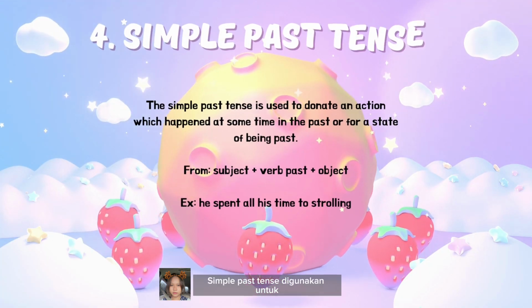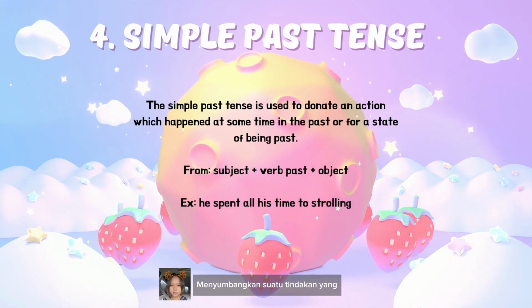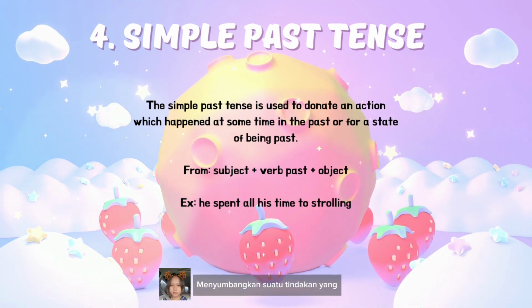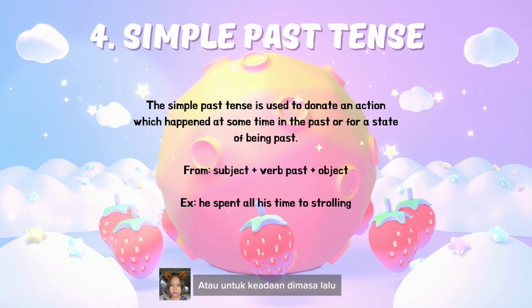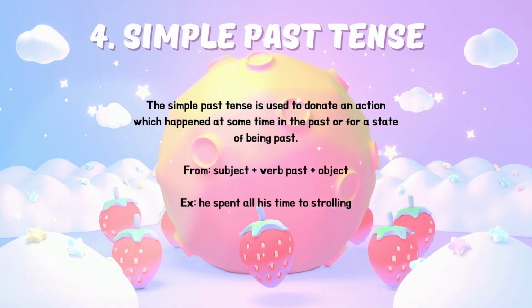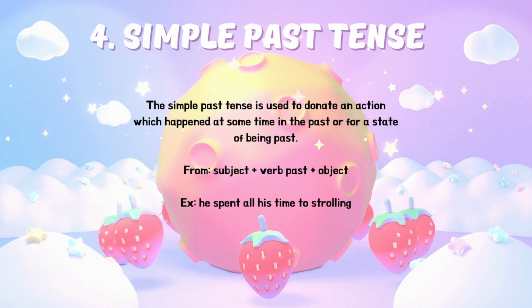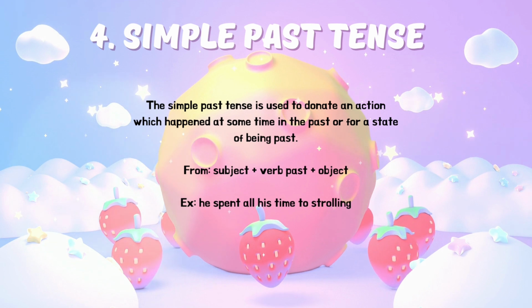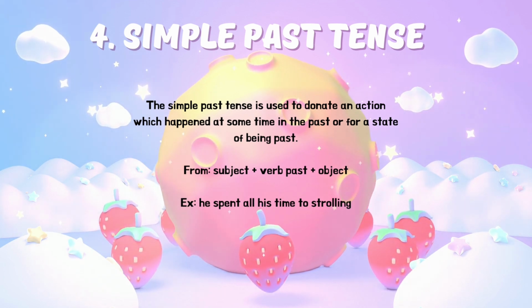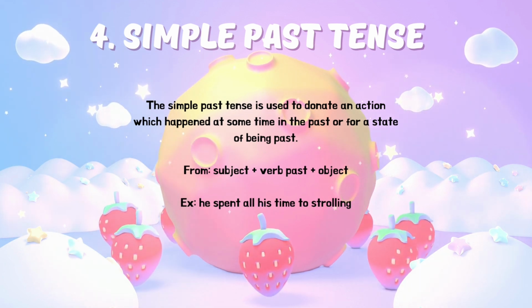Simple past tense: the time of the incident is specific, like years ago, last two days, last year, or a time period such as for two months, for a day, for an hour. Simple past tense is used to denote an action which happened at some time in the past, or a state of being in the past. The formula: subject plus verb plus object.